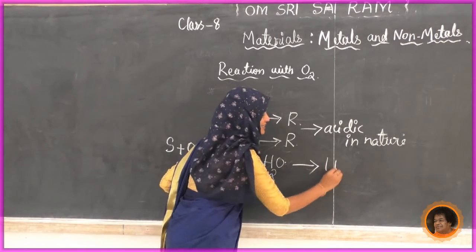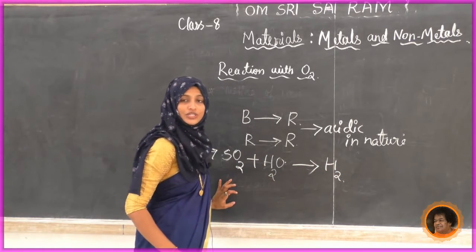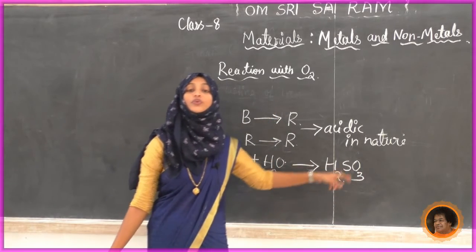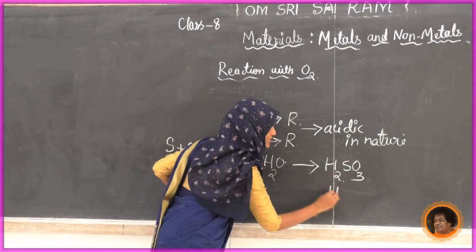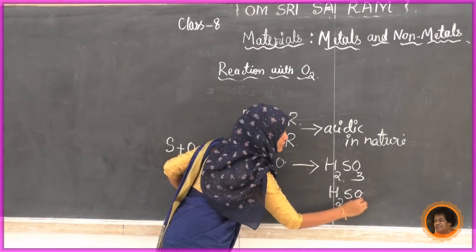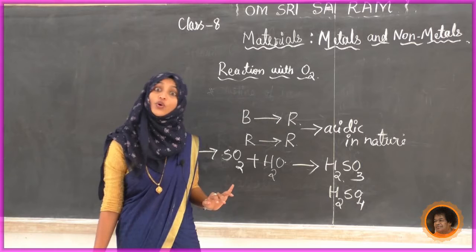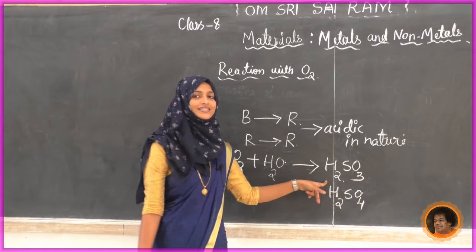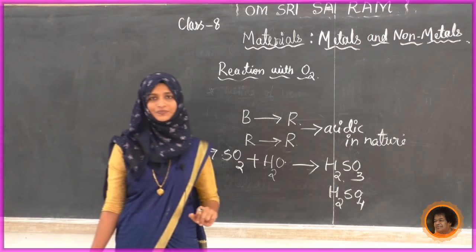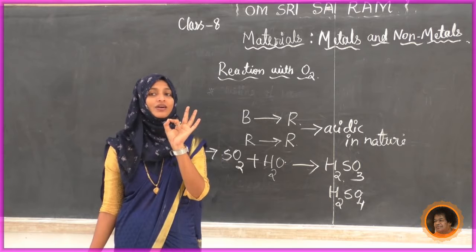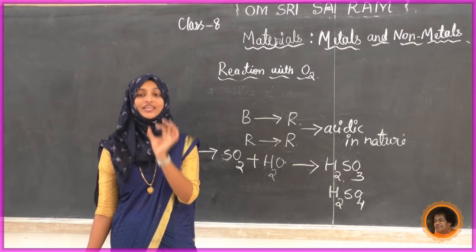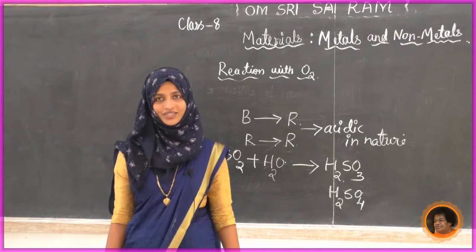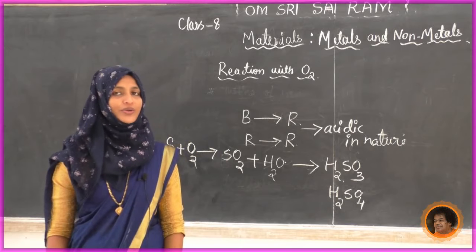Okay, that acid, look at the chemical formula, H2SO3. That is sulfurous acid. If it is H2SO4, we call it sulfuric acid, but one O is missing over here, so we call it sulfurous acid. Now what is the conclusion over here? Here we come to know that all the non-metallic oxides are acidic in nature. Okay, so we came to know this by doing an activity.